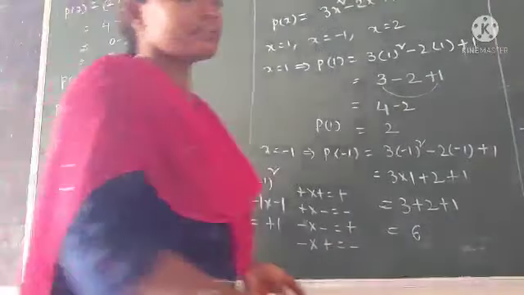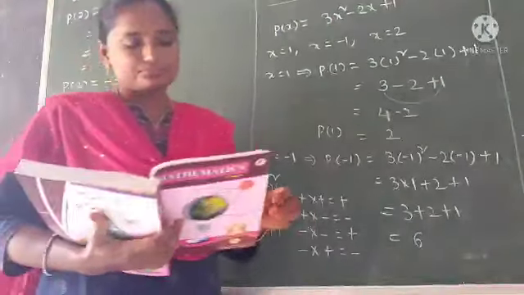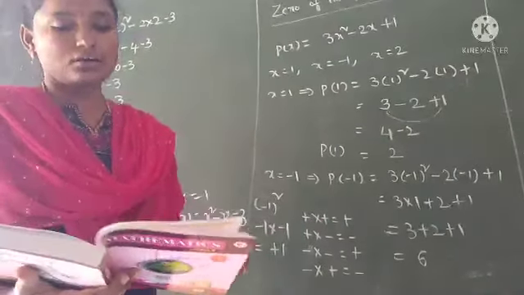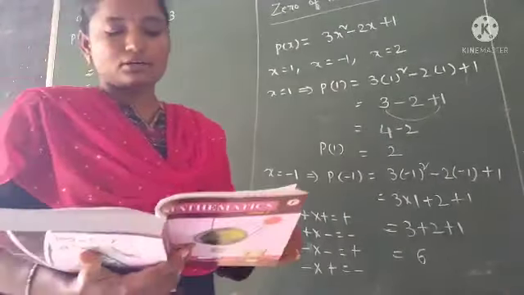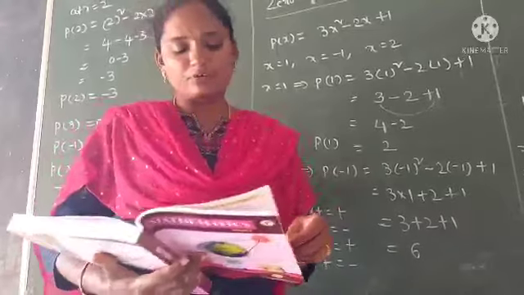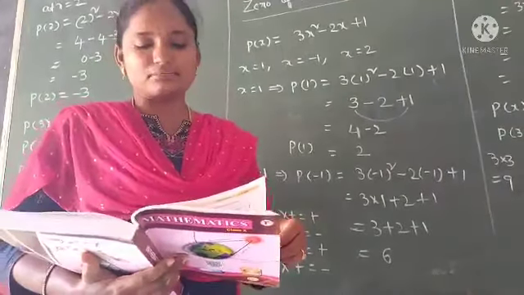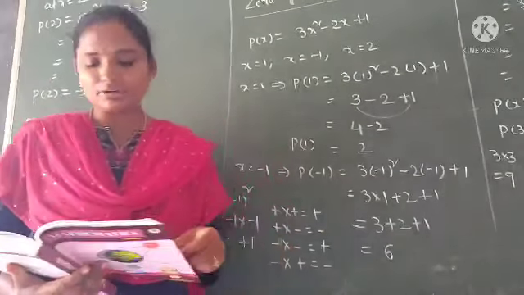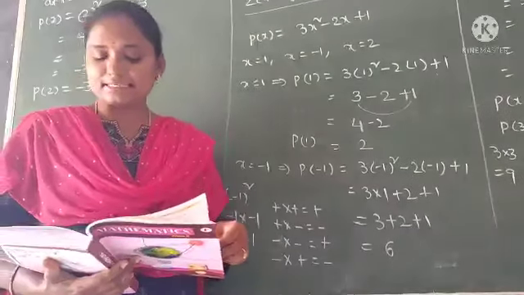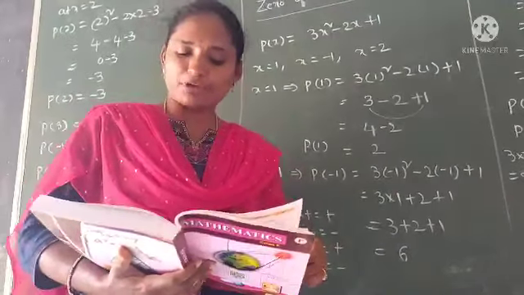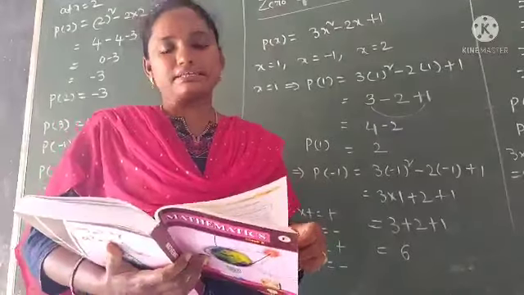Now let us open your textbooks and go to page number 50. We can do the exercise 3.1 as homework. In the exercise 3.1, we see problem 1. The problem 1 is p of x is equal to 5x power 7 minus 6x power 5 plus 7x minus 6. Find coefficients of x power 5, degree of p of x and constant term.